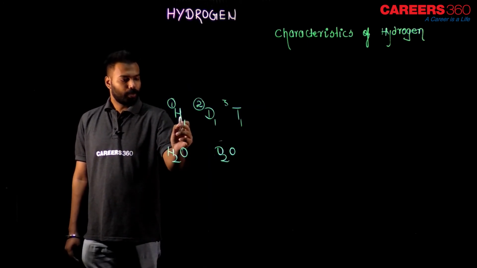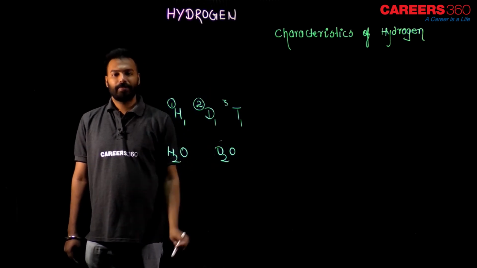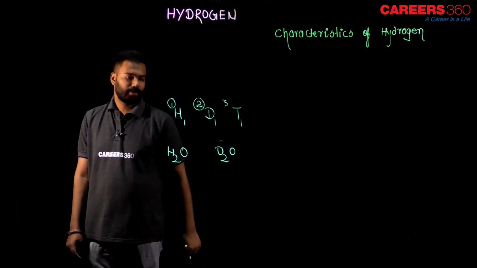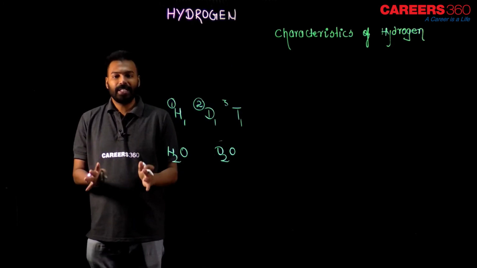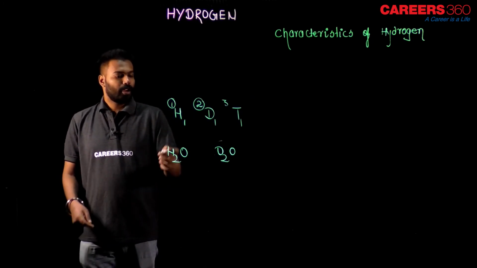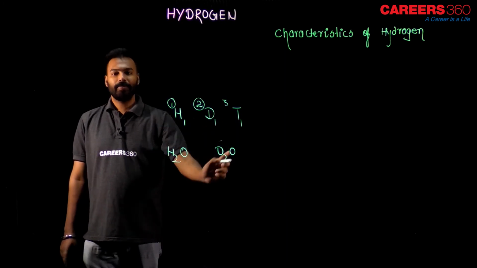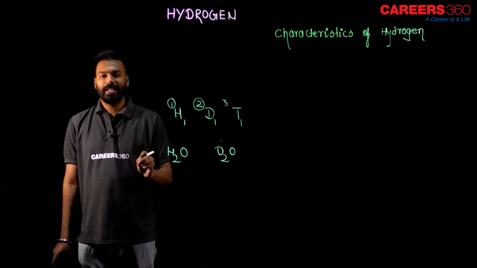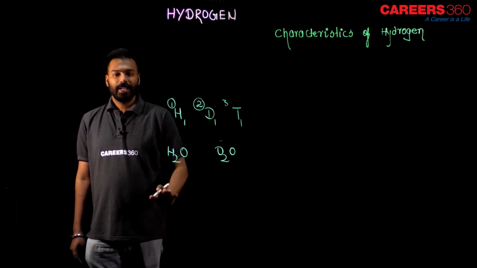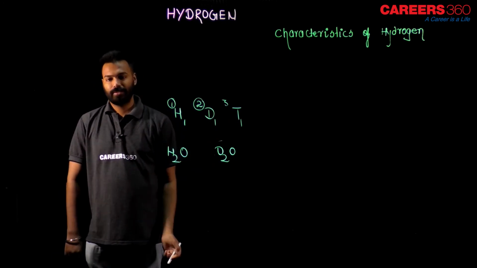Okay. This is protium, this is deuterium, this is tritium. Tritium is radioactive in nature. If we talk about the abundance, I mean the percentage of existence in nature of hydrogen, deuterium and tritium, then hydrogen exists in the largest amount, approximately 99%. In the remaining 1% the other two exist.